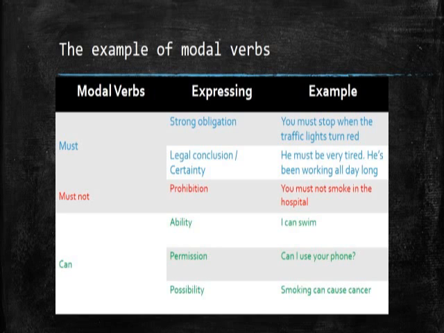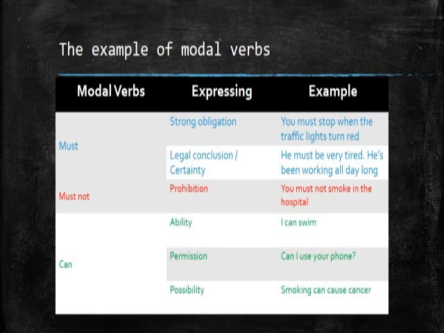Okay, and then the next is can. We have three functions of expression. The first is ability, like I can swim, I can sing, I can talk in English, or I can speak Sundanese, like that. So it means that you are able to do something. When you want to say your ability, then you can use the modal can.